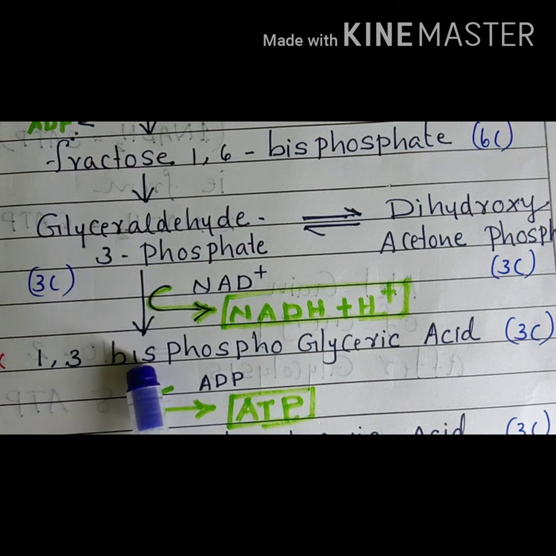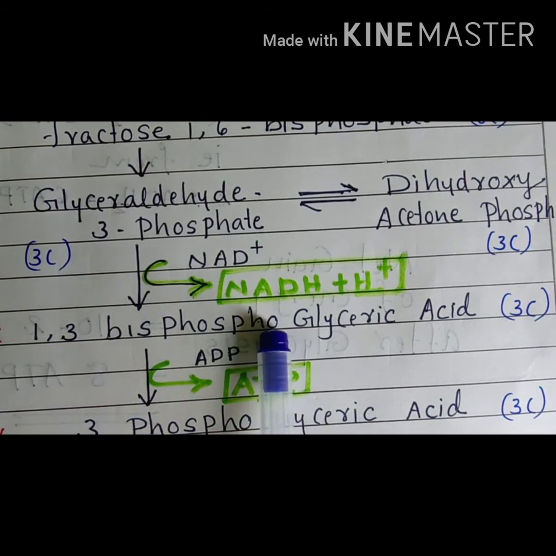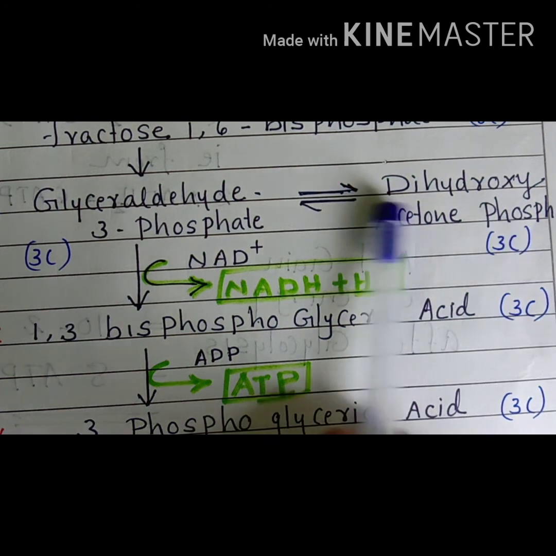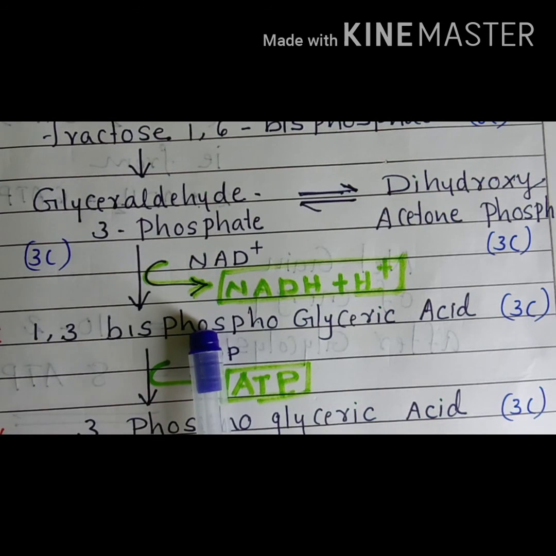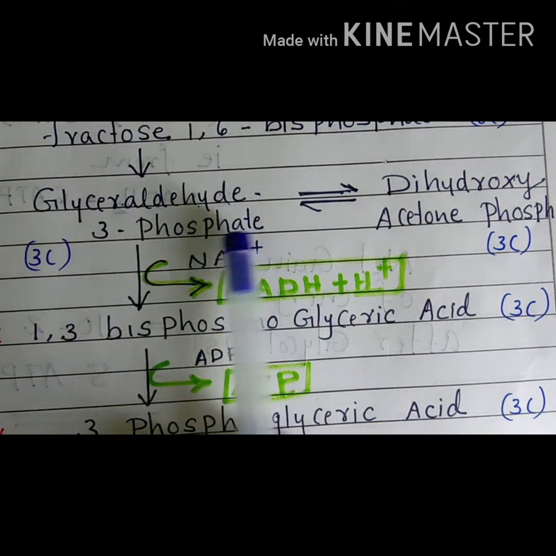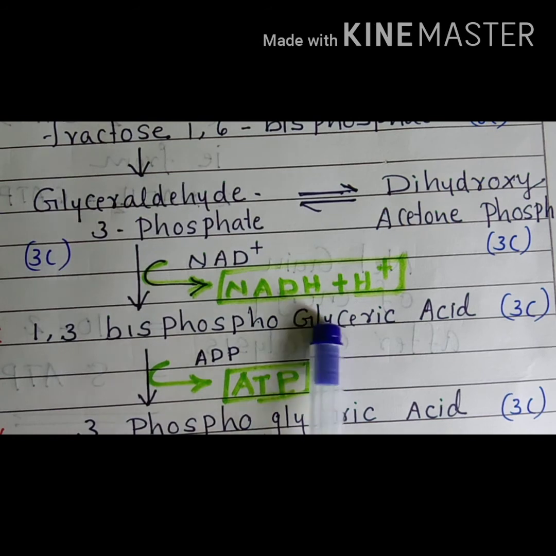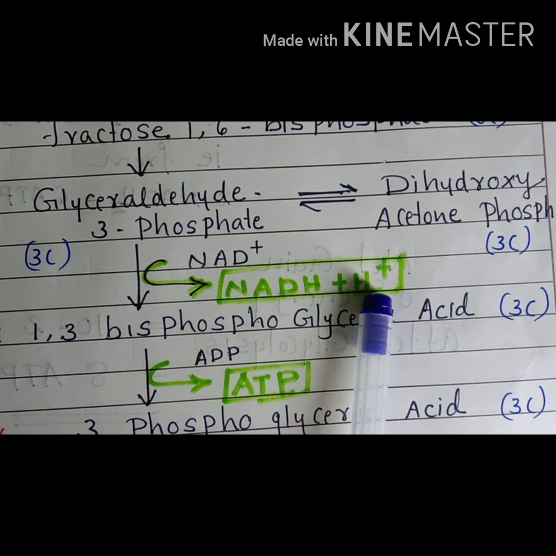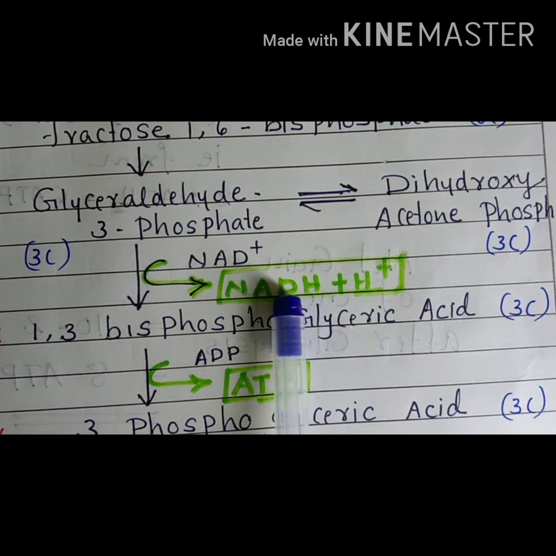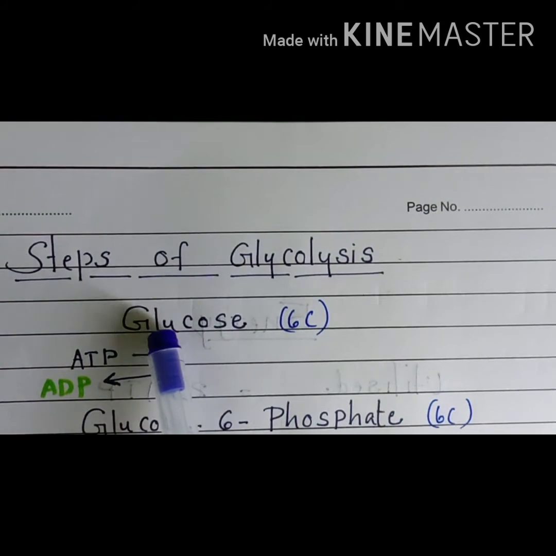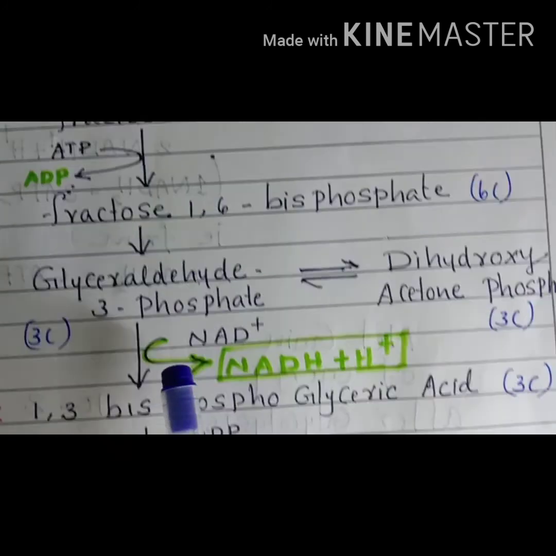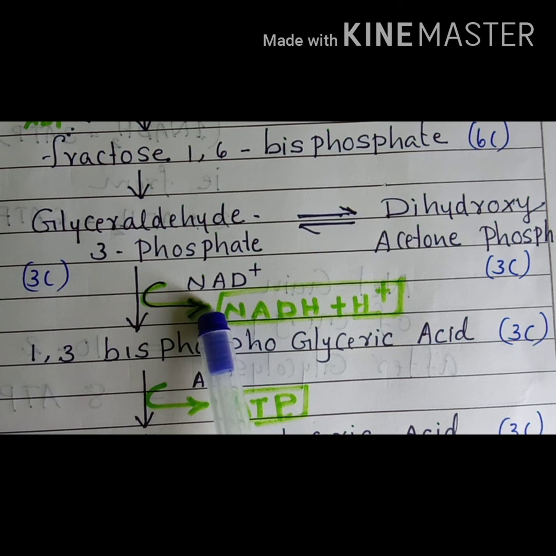Glyceraldehyde 3-phosphate is next converted to 1,3-bisphosphoglyceric acid, also a 3-carbon compound. From here onwards all the molecules are 3-carbon. At that time 1 molecule of NADH2 is released. So in the first step and the third step energy is utilized, ATP is utilized, but from here onwards we can see the release of energy.